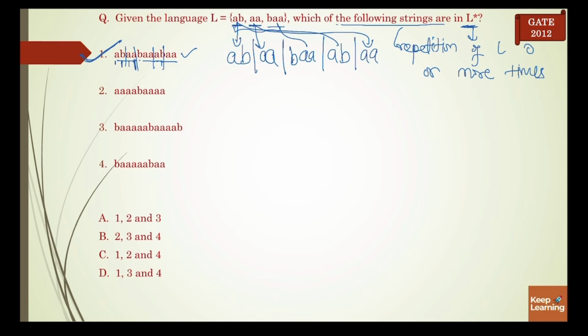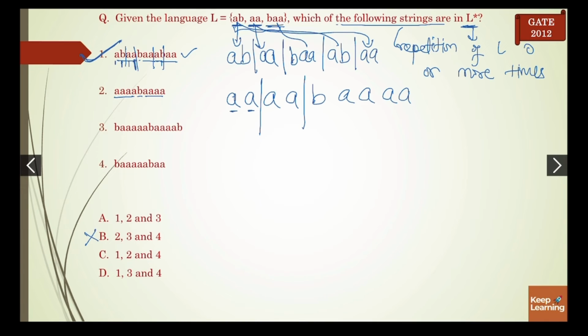So A must be in the option, and B can't be the answer. Next string is AA, AA, BAA, AA. Again we have to divide this string. First will be AA, because after this A we have A. So it must be AA only. Again AA. Then from B we have only one string, that is BAA. Again AA. So this will also be a part of L star, and it means D is also eliminated.